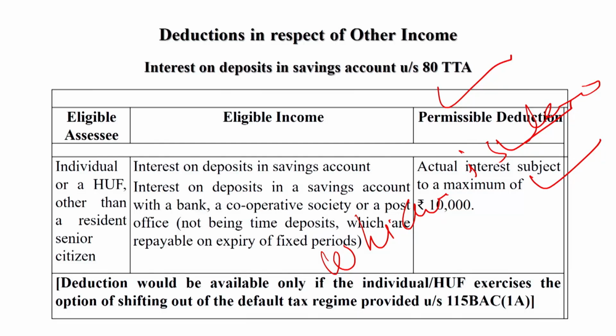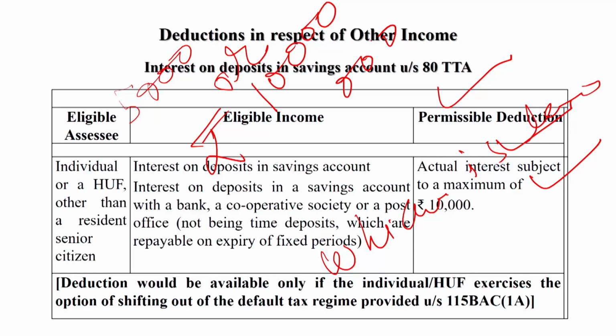Suppose rupees 5,000 is received as interest by the assessee on a savings bank deposit in a nationalized bank or post office. Between 5,000 and rupees 10,000, the lesser is rupees 5,000.